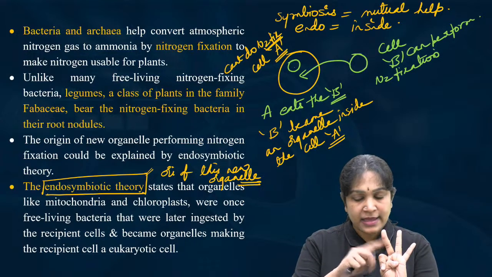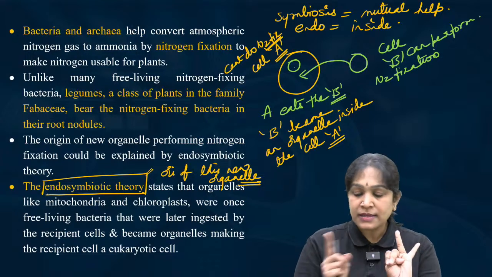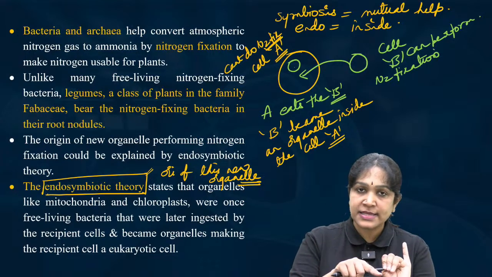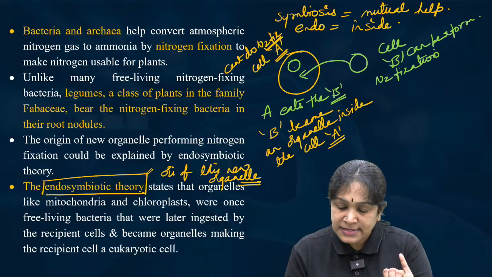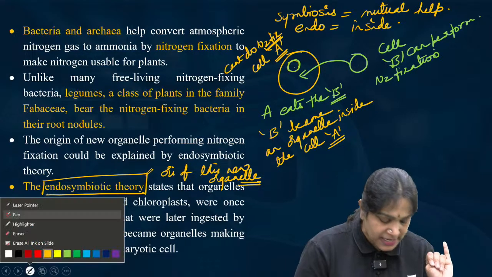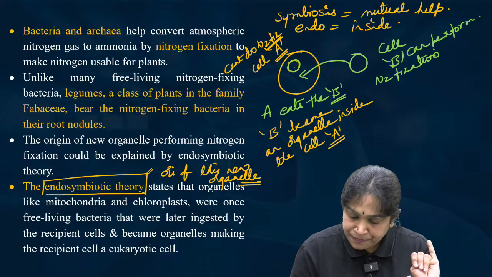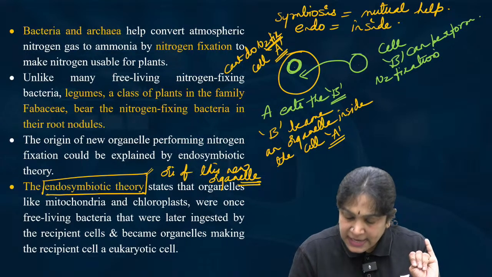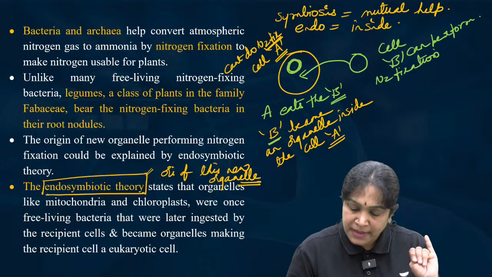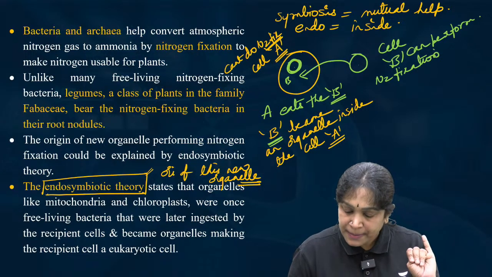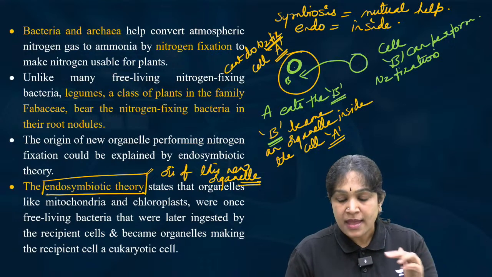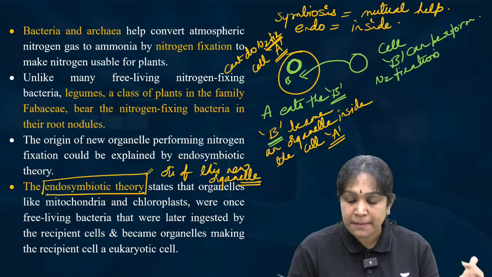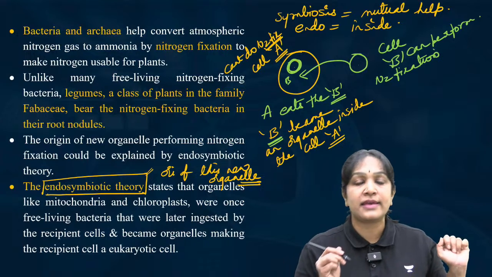Then the cell A eats away the cell B. Now the cell B is inside the cell A. Once the cell B is inside the cell A, this B became an organelle inside the cell A.